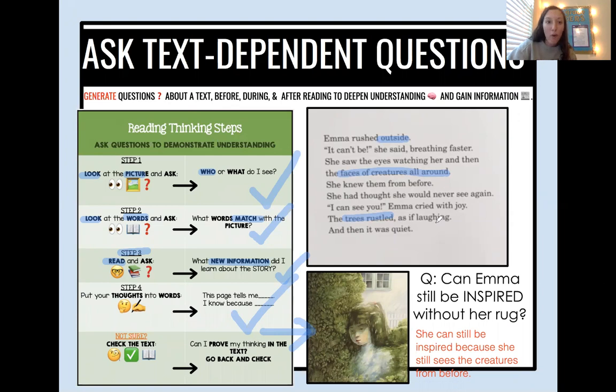That was kind of a tough question, but these reading thinking steps and looking at the picture and looking at the words helped us answer it. So we're gonna practice one more time. You guys will see these questions on your exit ticket, so make sure you're paying close attention to how we answer them.